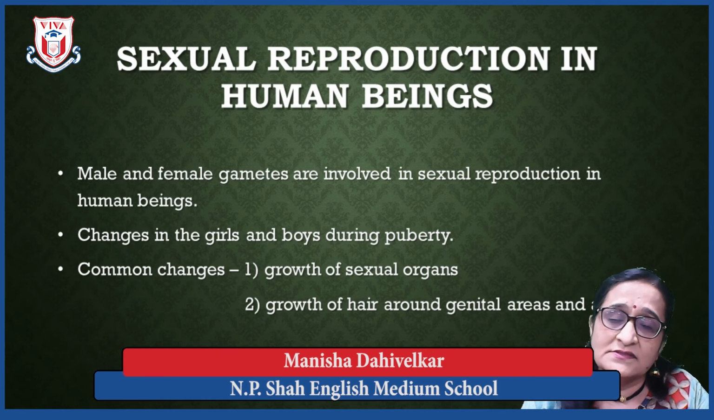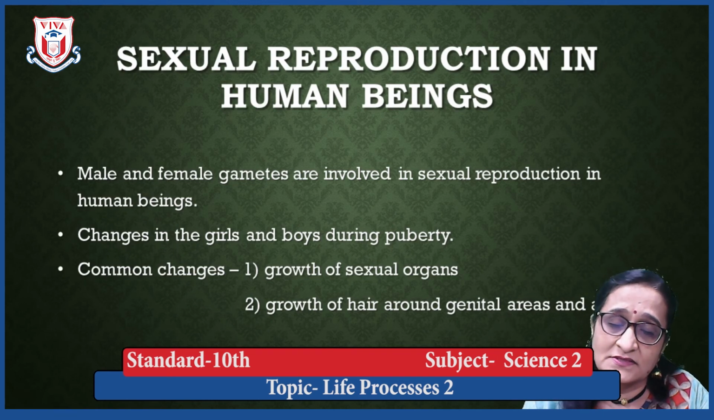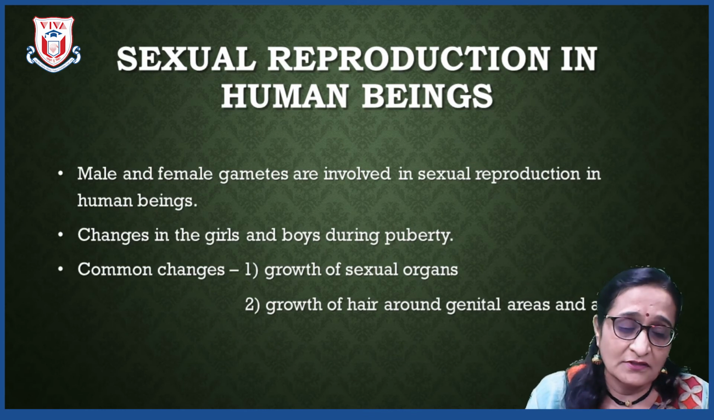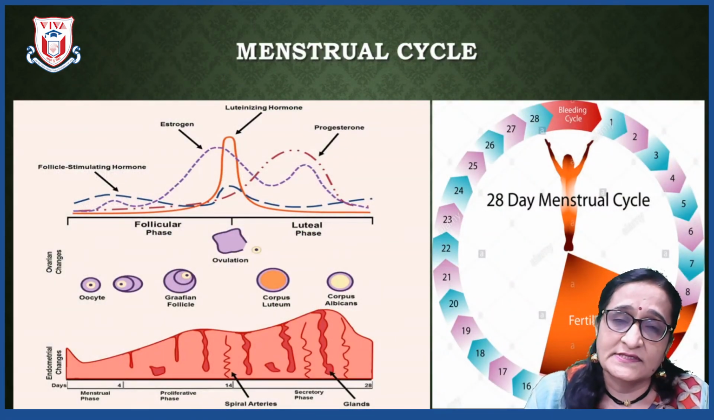Whereas in the girls you will find two major changes, as I told you. The fat cells start enlarging in body parts like the buttocks and the breast cells. They get enlarged and a specific shape of their body starts developing. The second major change in girls is the occurrence of the menstrual cycle. Now we will see what this menstrual cycle is.